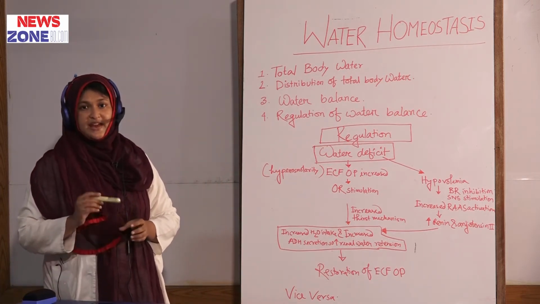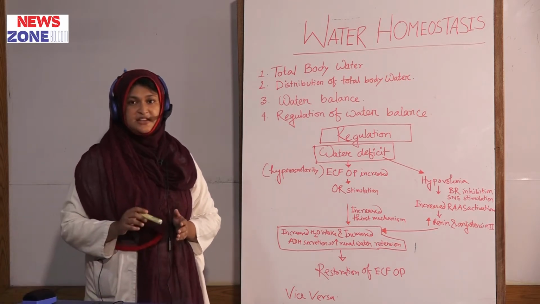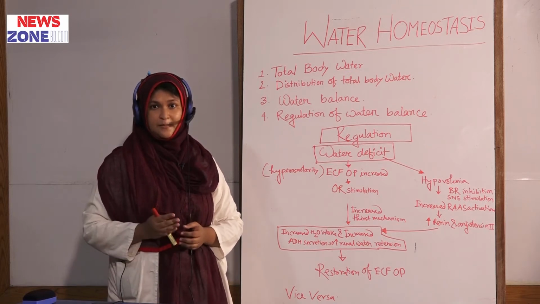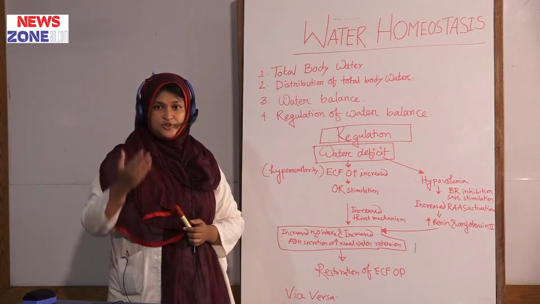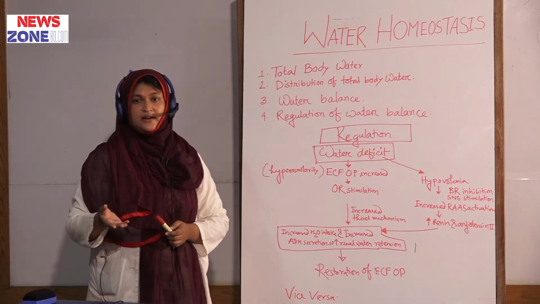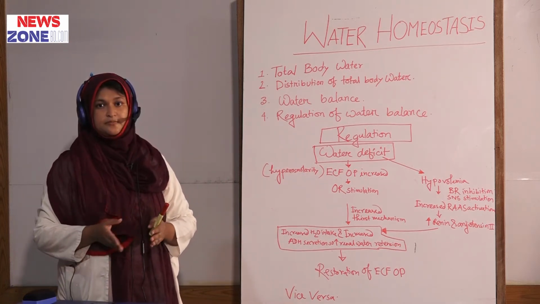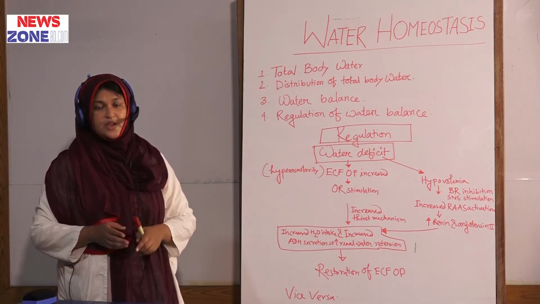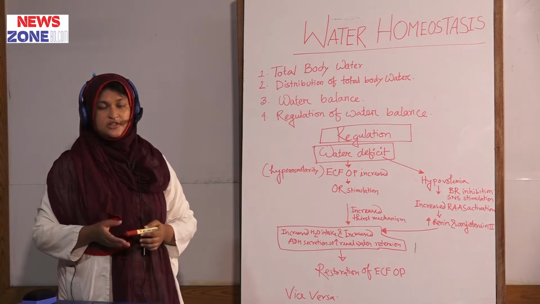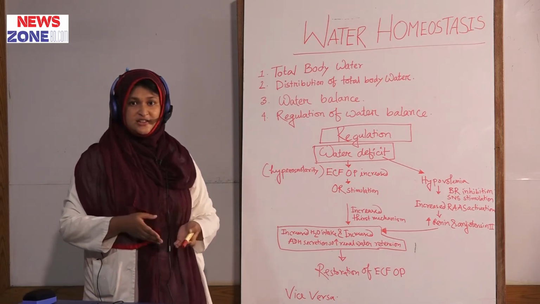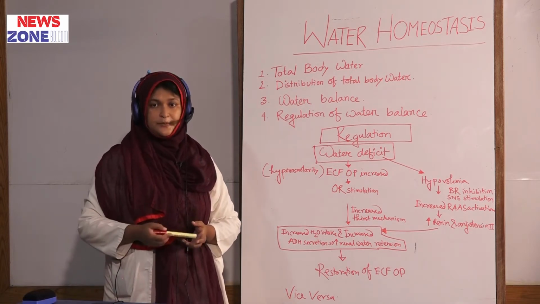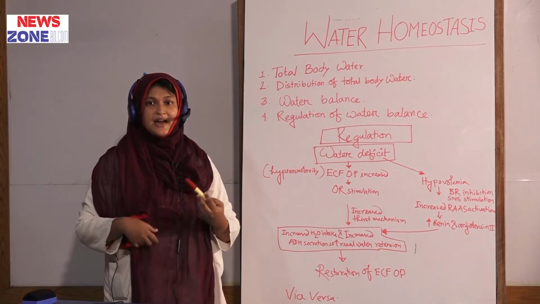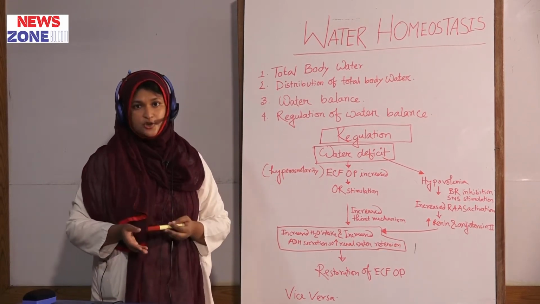ADH means antidiuretic hormone. It is secreted from the posterior pituitary gland. It is regulated by renal water excretion and renal water retention. So, the ADH mechanism is controlled by the regulation of renal water excretion and renal water retention. And the ADH mechanism will be stimulated by plasma hyperosmolarity and hypovolemia.